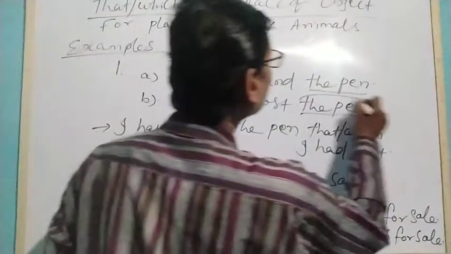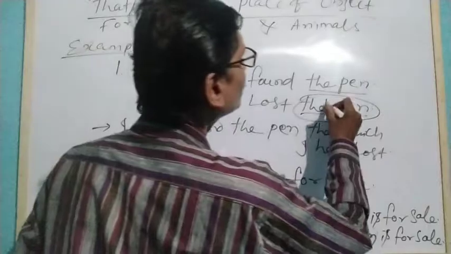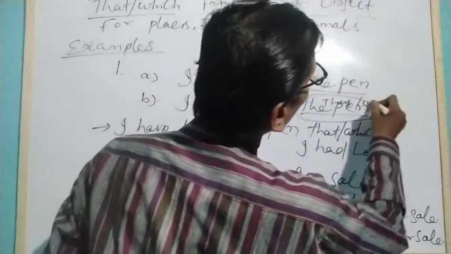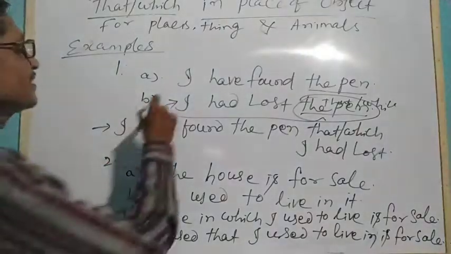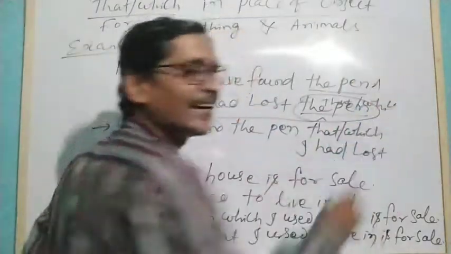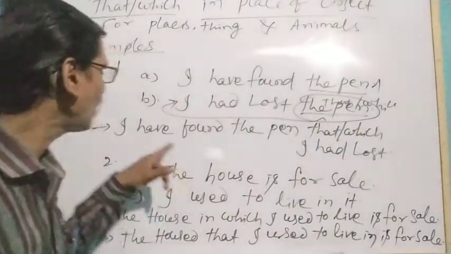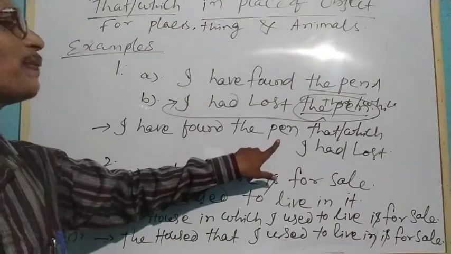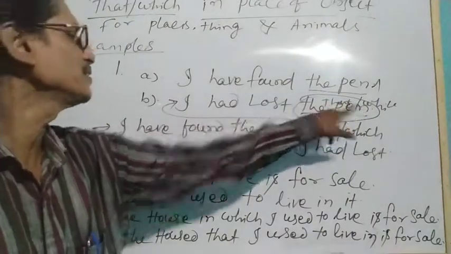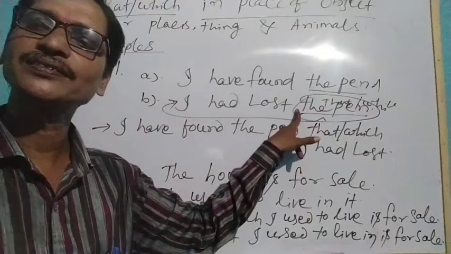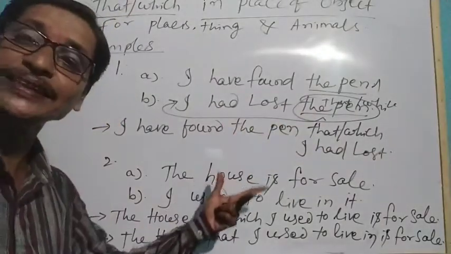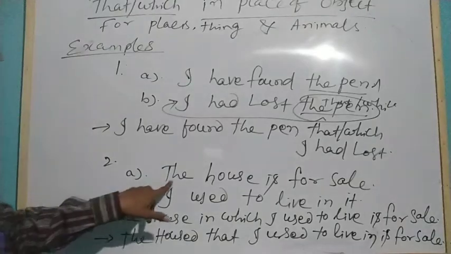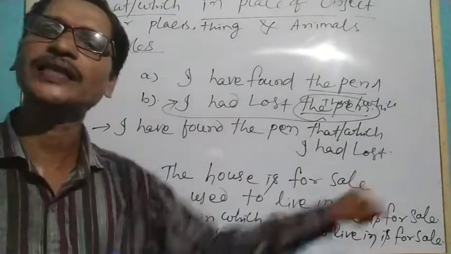So in place of this pen, we used that or which. And we took this at the beginning of the sentence and added the entire sentence over here. So, I have found the pen that or which I had lost.